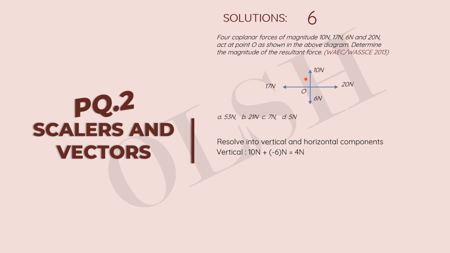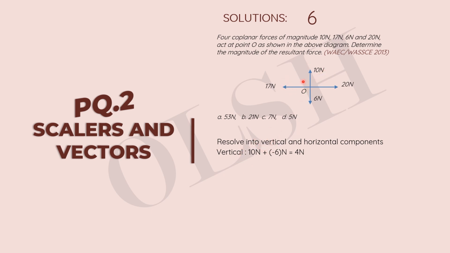So we have here 10 newtons. It has only effect in the vertical direction, has no effect in the horizontal because it's not slanted or tilted in any way. It's just a vertical force. So we'll put that down as 10. Even if we want to do 10 sine 90, we'll still get 10 because sine 90 is 1. So this force has no business with the horizontal, it's just the vertical force. So we put down 10 newtons.